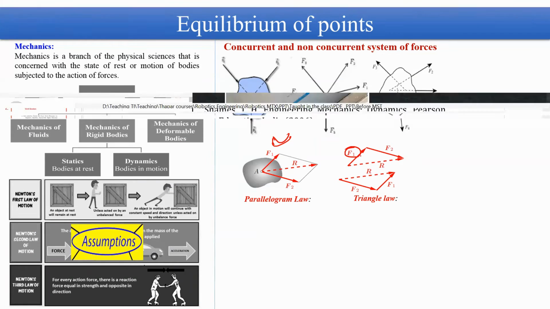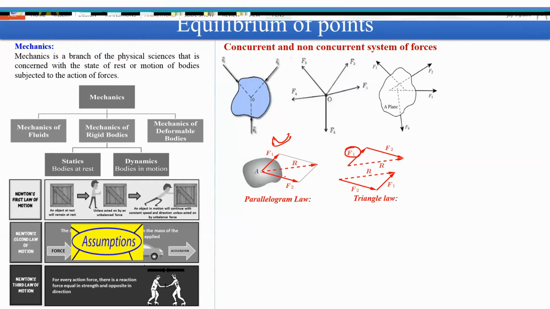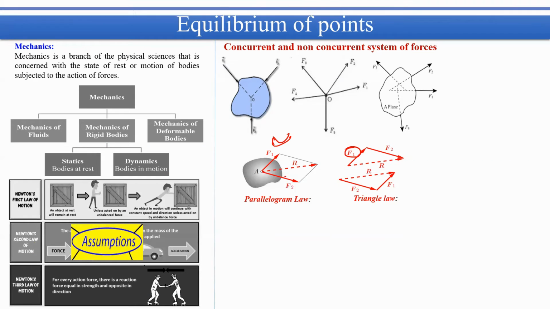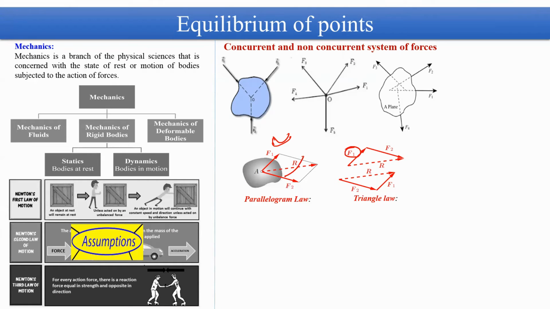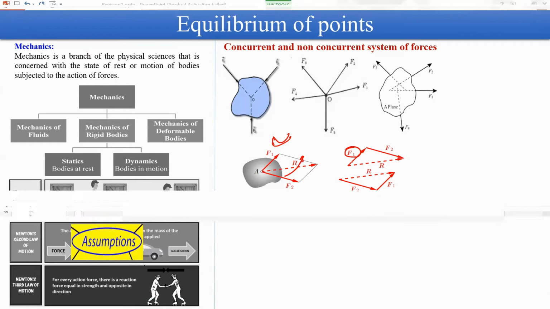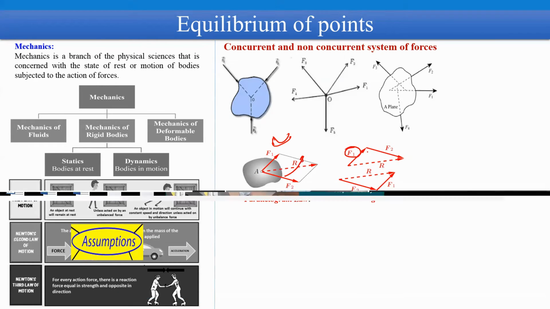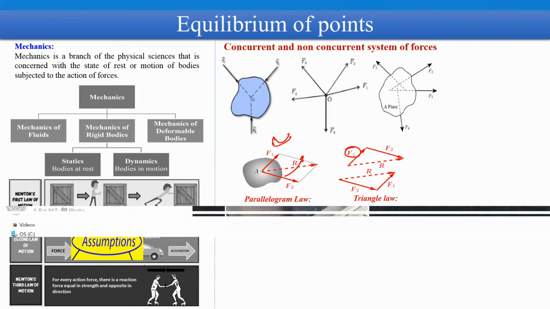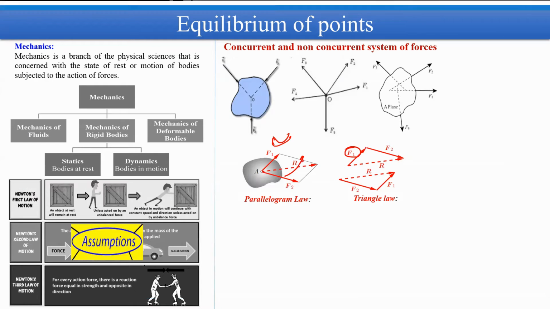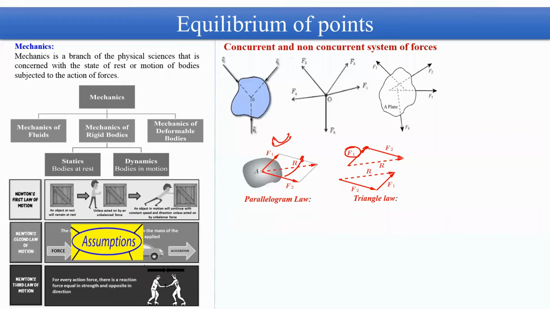So I'm showing F1 again here, and F2 I have shifted from this place to this new place. I am making an order between F1 and F2 in this way: this is F1, then from the head of F1 I am drawing the next force F2. So from the head of F1 I am connecting the tail of F2.